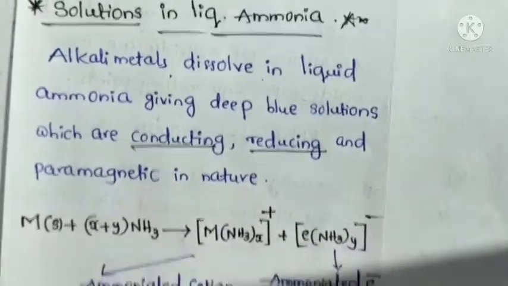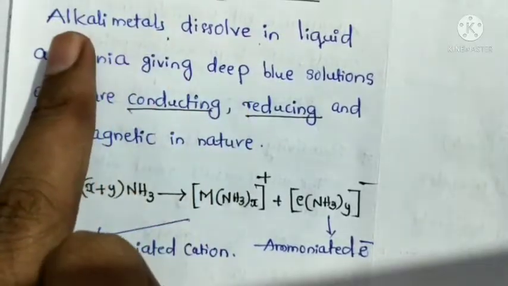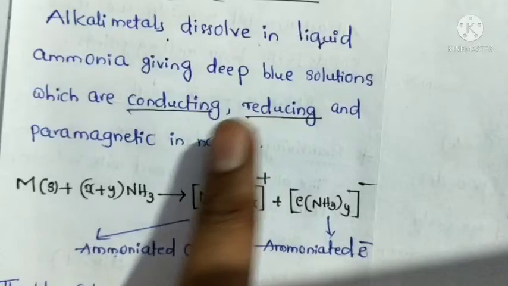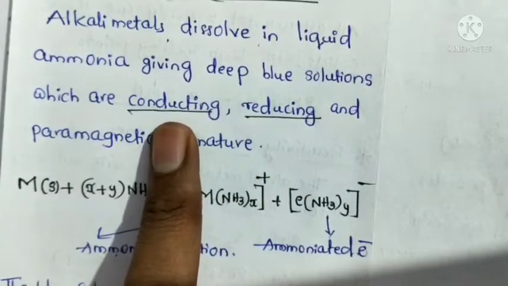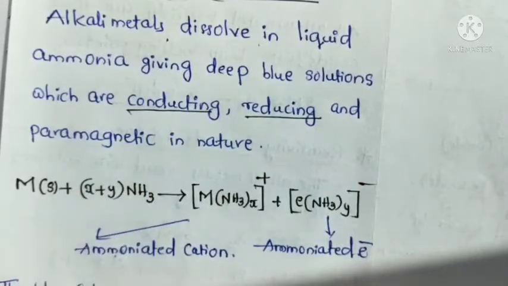Okay, so these 3 points are very important. This solution, alkali metals dissolved in liquid ammonia, is conducting in nature, reducing in nature, as well as paramagnetic in nature.